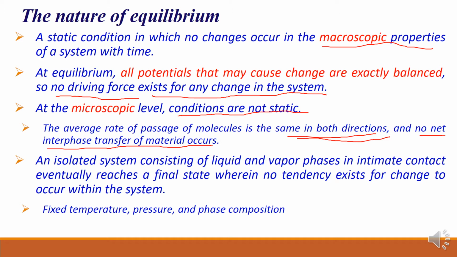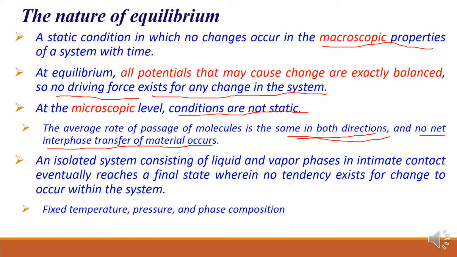Then you can say an isolated system consisting of liquid and vapor phases in intimate contact eventually reaches a final state wherein no tendency exists for change to occur in the system. That means if you have an isolated system, a closed container, there is no transfer of energy, no transfer of mass, right? So if you put two phases here and keep this for a longer duration, you will find a static condition is reached, right?